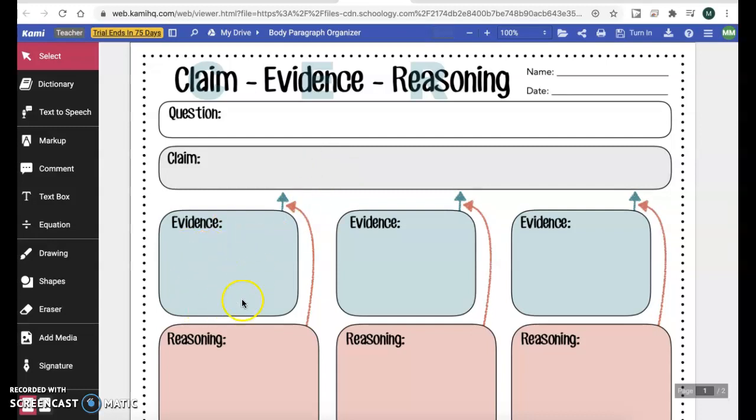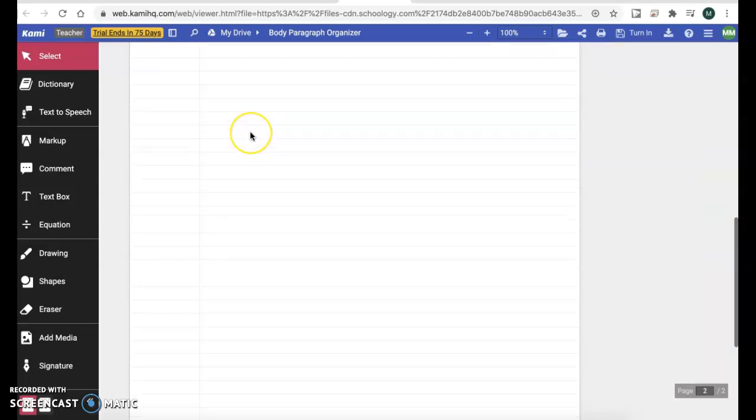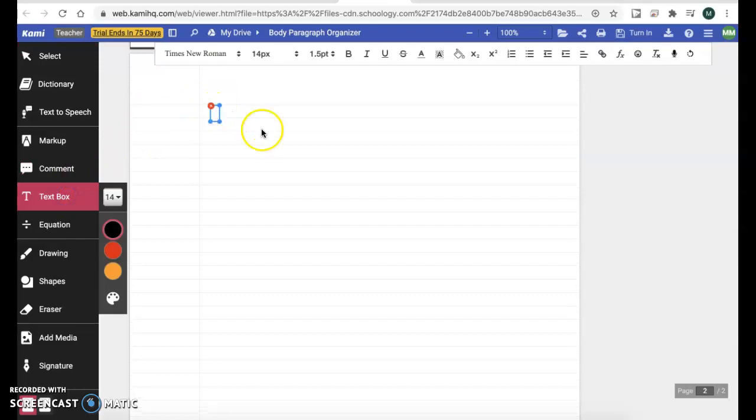And then you'll type your textual evidence, which is a quote from the story. So all of your evidence should be quotations. And again, you only need 2. And then your reasoning, explaining why that supports your claim. Once you finish that, you'll scroll down and you'll find this nice piece of lined paper. And again, you'll just use the text box and start typing your body paragraph.